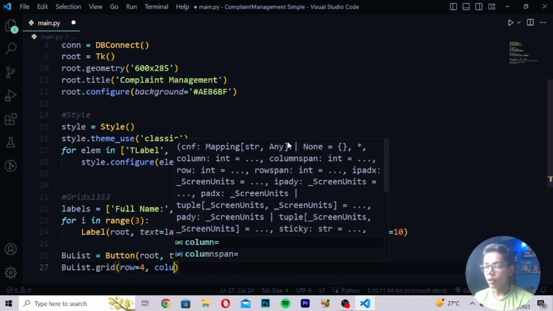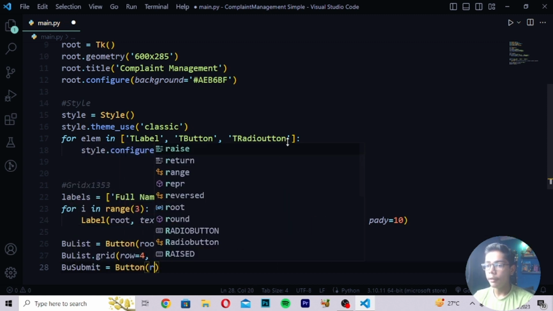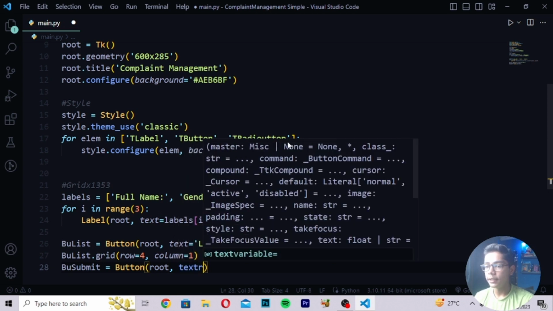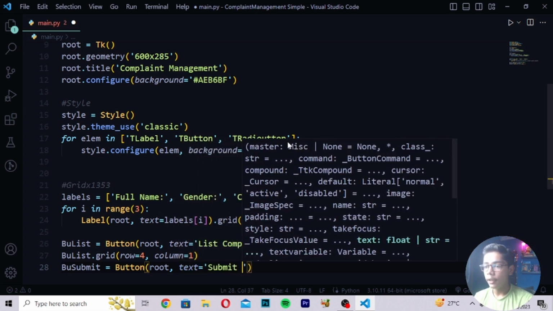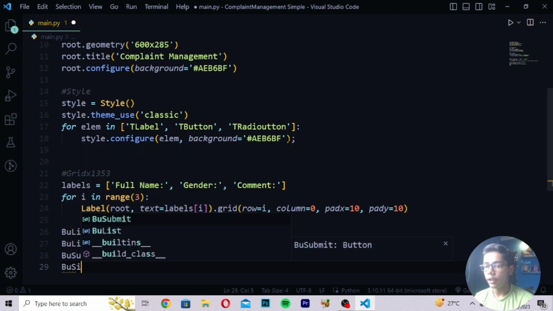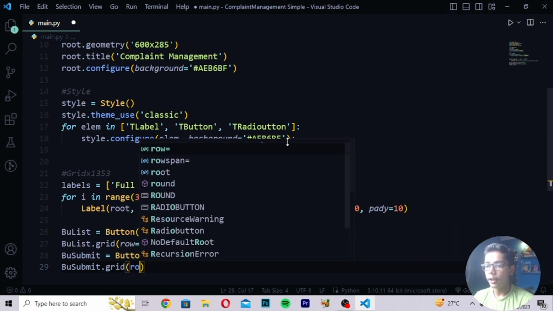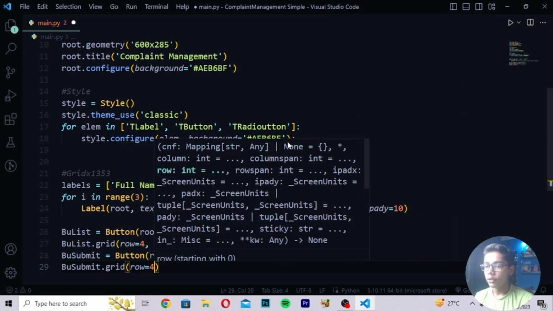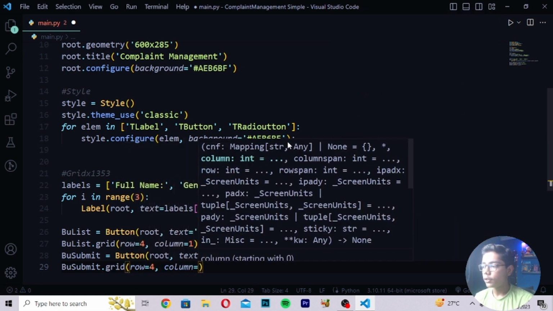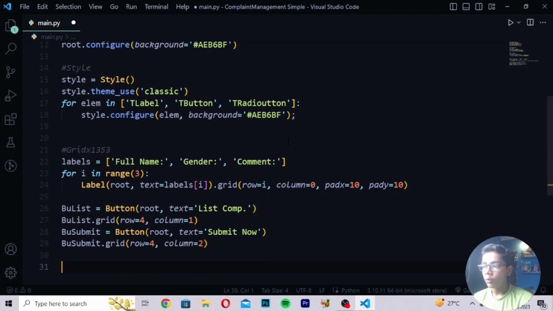Then you have to write here column equals to 1. Then you have to write here blue submit value equals to button. Then here I will be writing root comma text equals to, then I will be writing here submit now. Then when you've written this, write here submit value again like this. Then you have to write here dot value grid and write here row equals to 4 comma column equals to 2.